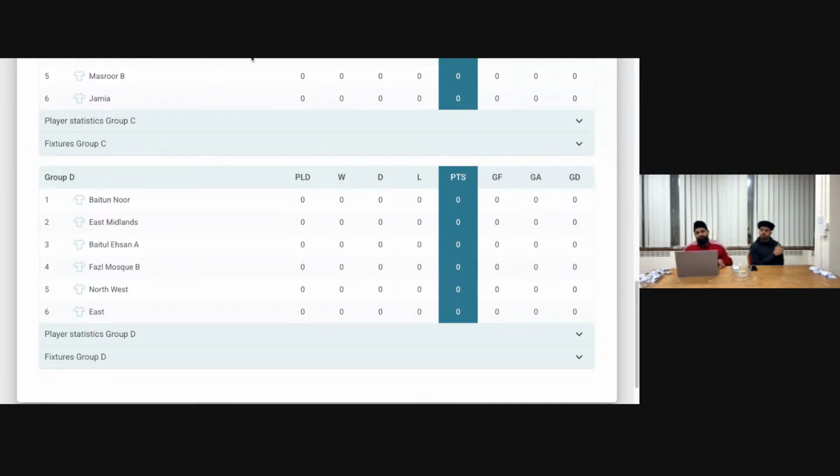So that was the draw for this year's National Football Tournament, which will be kicking off on Saturday at Surrey Sports Park. And all the fixtures and all the groups and all the standings will be live, and all the details will be shared in all the football groups. So if you want to follow it along, please do so. And inshallah, we'll be live streaming the knockouts as well. So if people want to watch it at home, they can watch it at home as well.